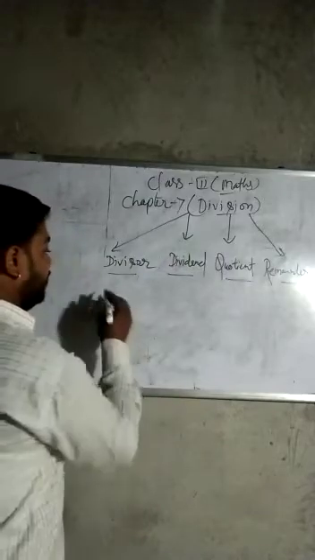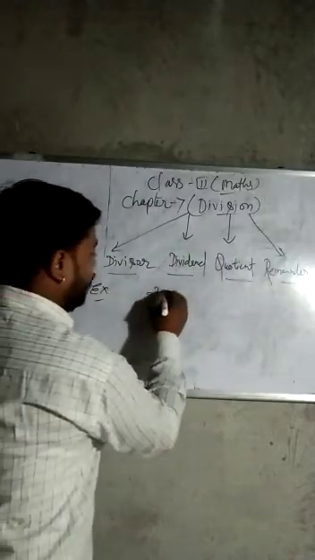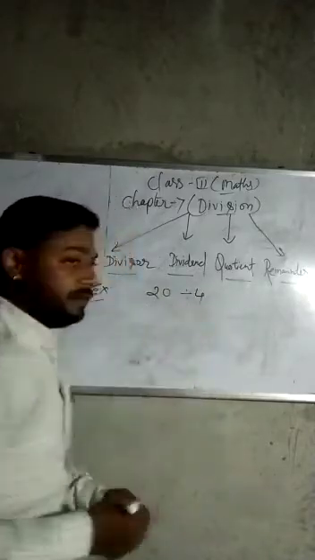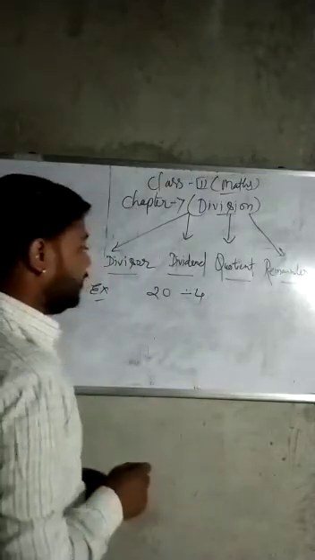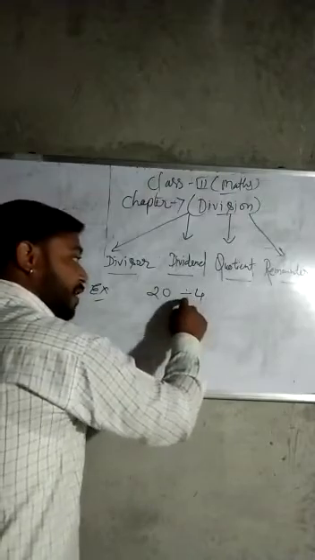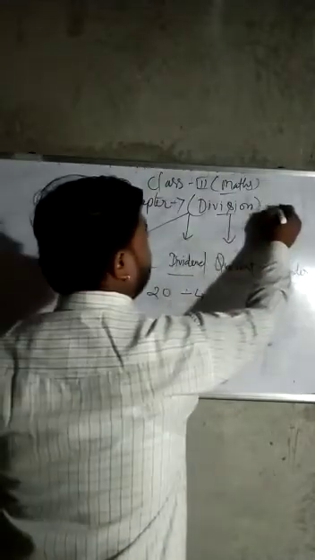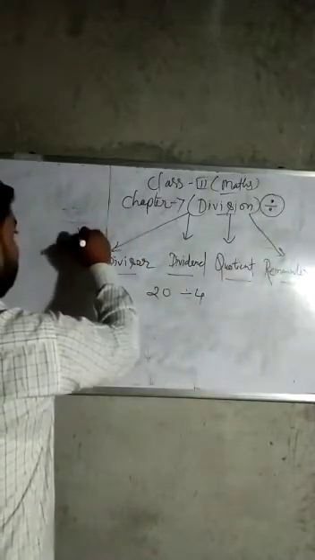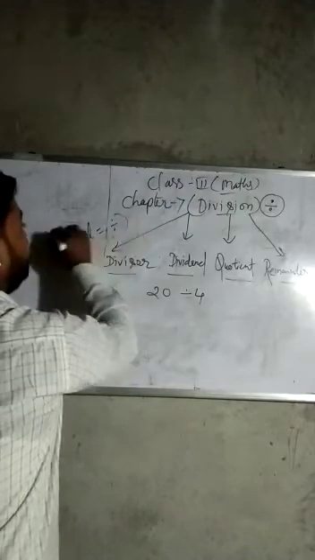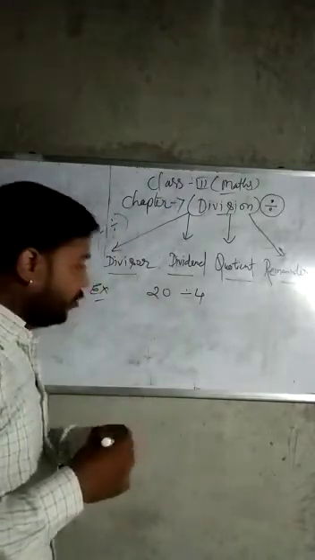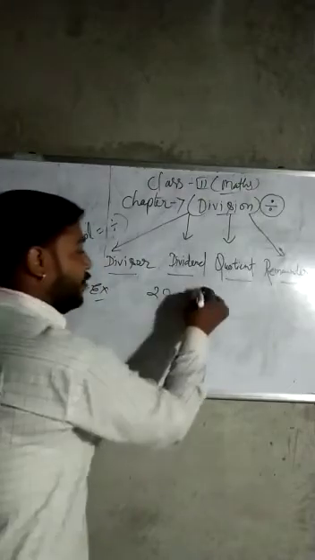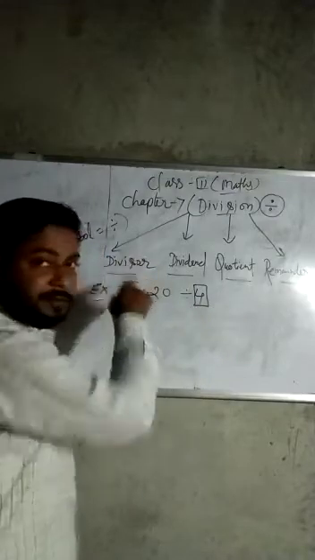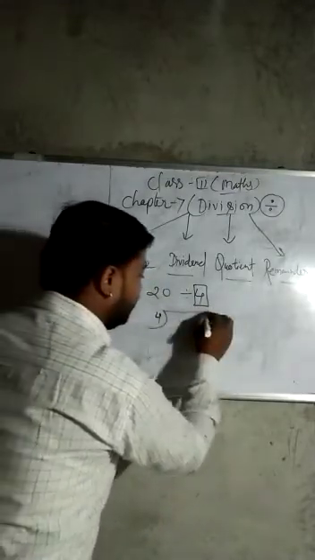Now a second example. Suppose that you have 20 mangoes and you want to distribute them among 4 persons. How many mangoes will one person get? Then what will you do? This is the symbol of division. It means 4 divides 20. So 4, what is this called in division? This is called our divisor.